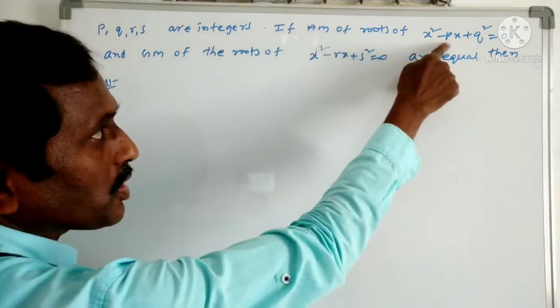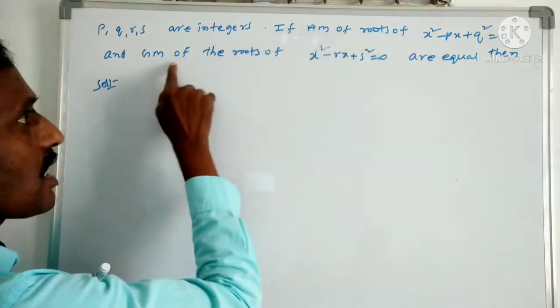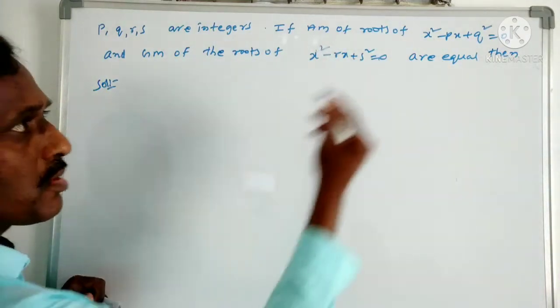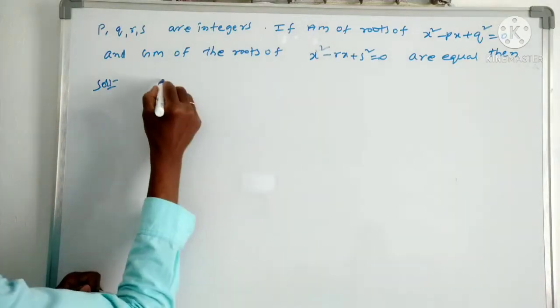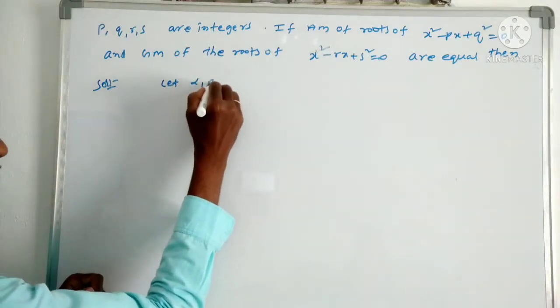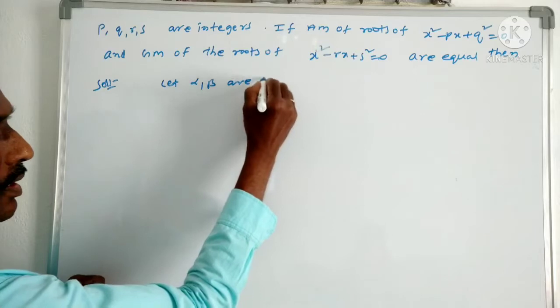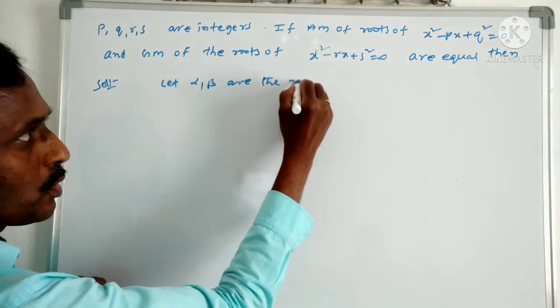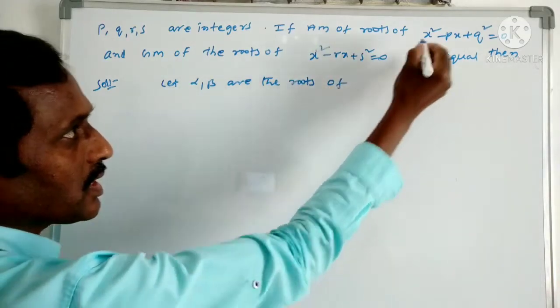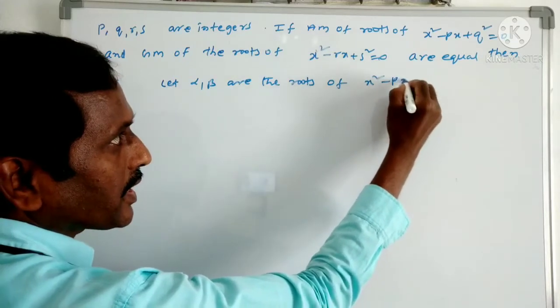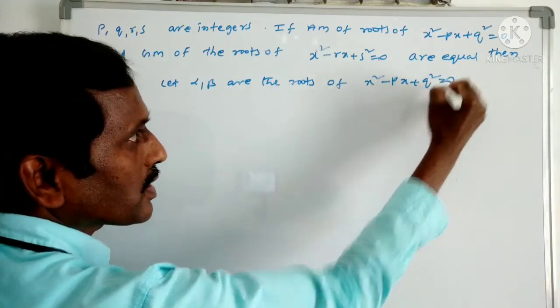The arithmetic mean of the two roots of this equation is given, and the geometric mean of the roots of the other is given. So assume that alpha, beta are the roots of the equation x square minus px plus q square equals 0.